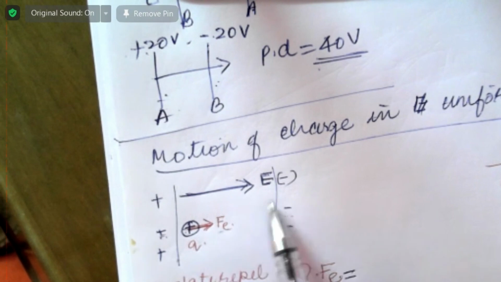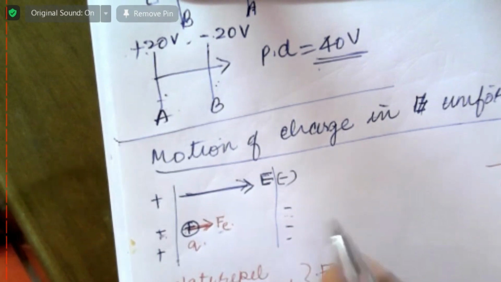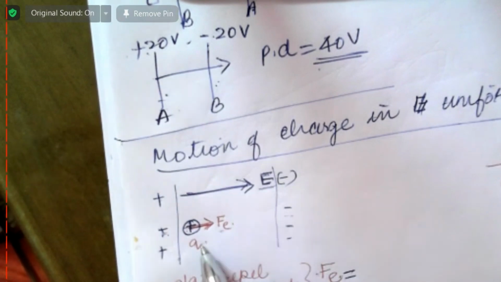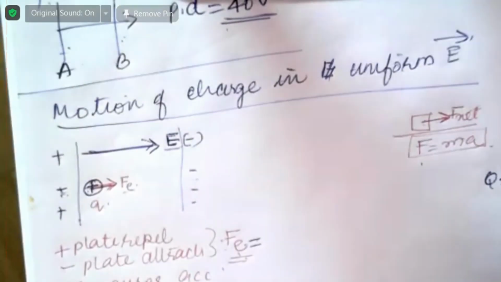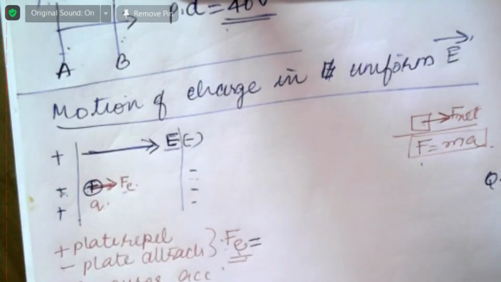Tell me all the formulas. What is the first formula? Q is equal to N into E.